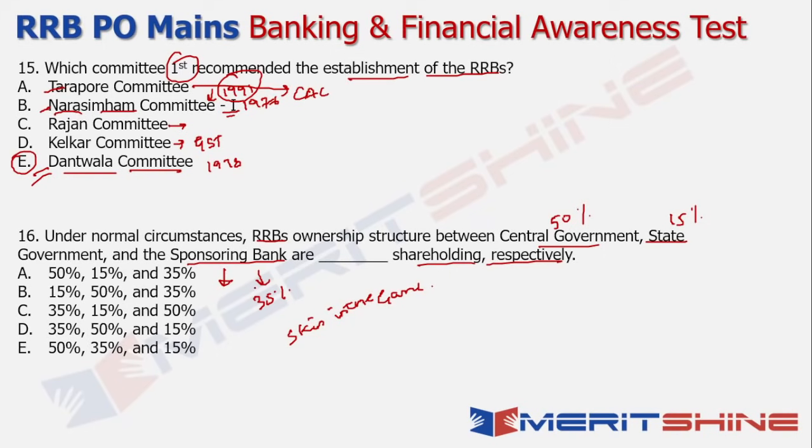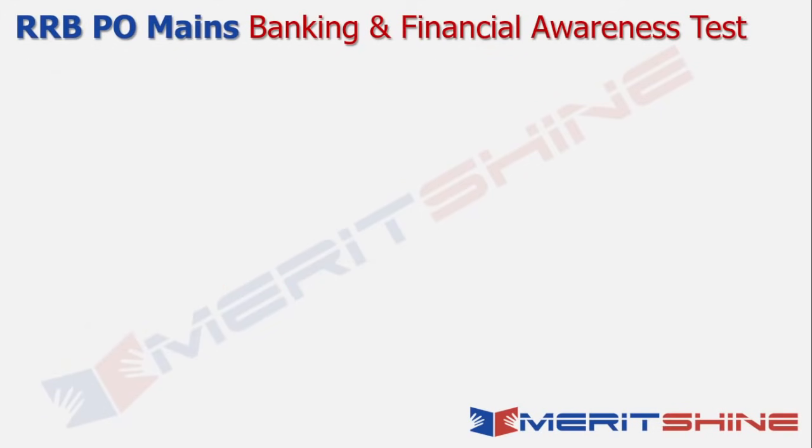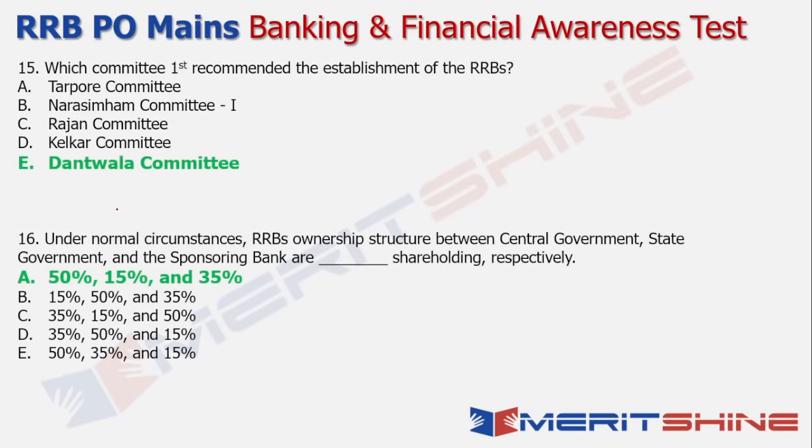So from that perspective, the sponsoring bank definitely should have a greater share in the ownership structure, which is where your central government is at 50%, your state government is going to be at 15%, and the sponsoring bank will be at 35%. So that is the correct set of options. So here the answer to the previous one is Dantwala committee, and for the next one, the answer is option A, 50, 15 and 35.